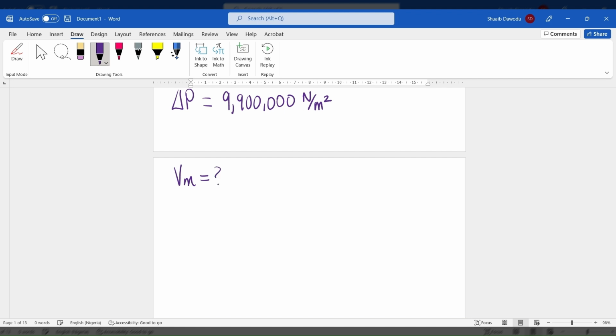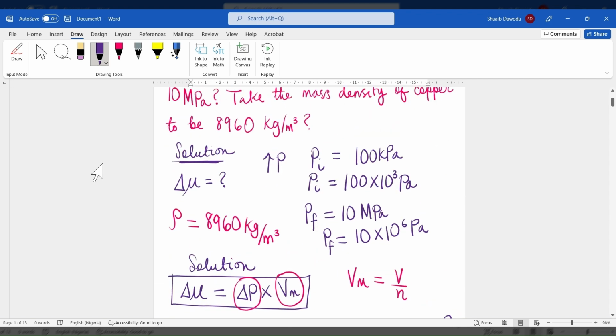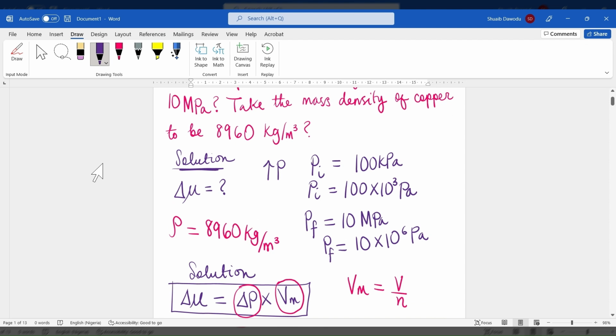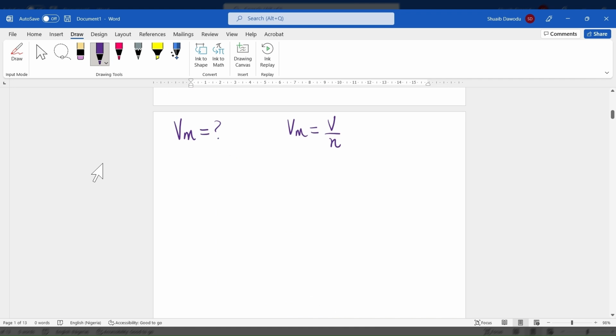Remember what I said, right? Molar volume is the same thing as what? Volume divided by number of moles. But in this case, in the question, we're not given volume, neither were we given number of moles. But one thing we're given is the mass density of copper, right? That's the only other information we have that could potentially help us.